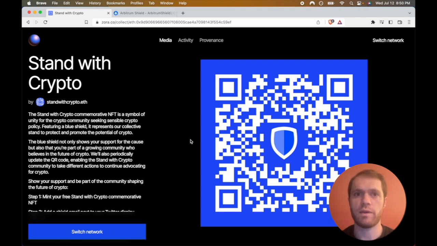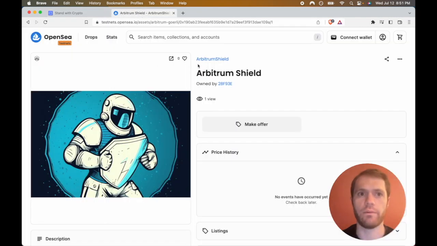Speaking of our NFT, let's click on over to testnet.opensea.io and check it out. This NFT is of an astronaut holding a shield. The Midjourney generated astronaut fits perfectly with Arbitrum's space theme, and the shield represents solidarity with Coinbase. Let's switch on over to our dapp and check out the demo of what we're going to build.